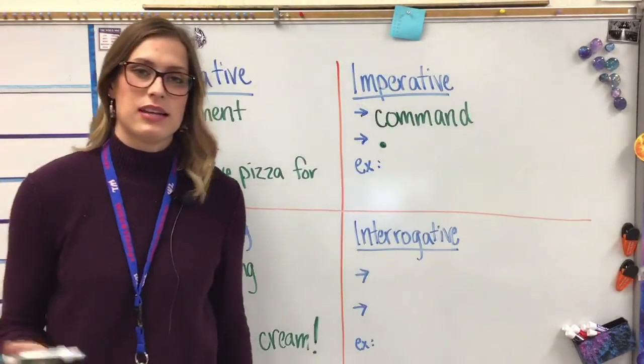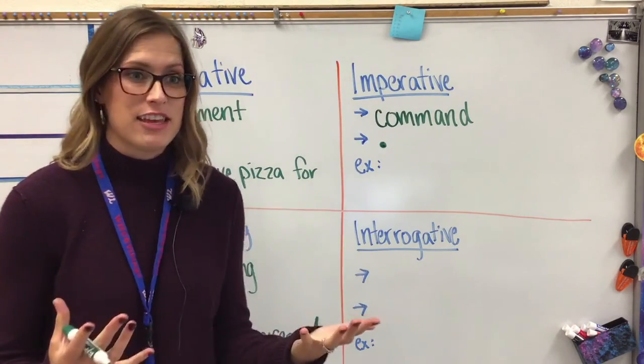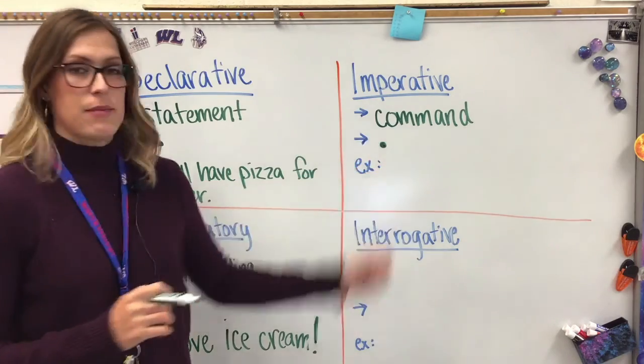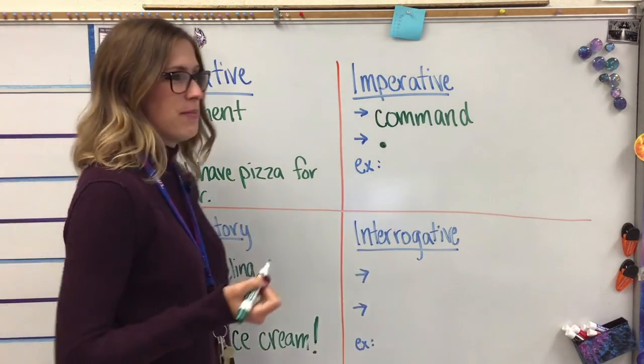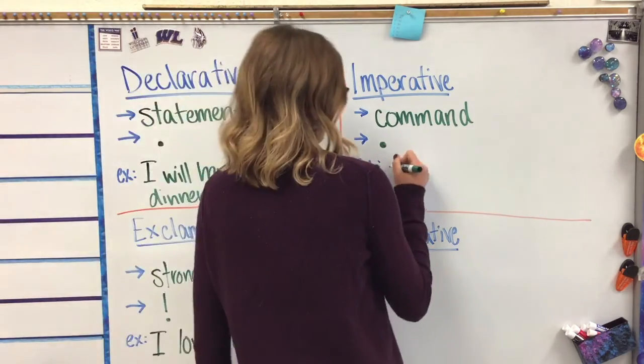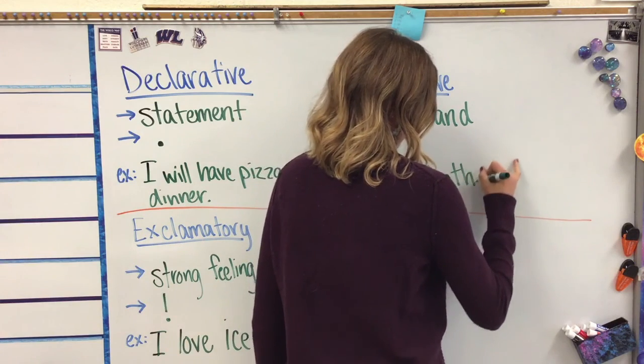Now, an imperative sentence sometimes looks a little bit different than other sentences. It doesn't have a really obvious subject like a lot of our other sentences do. So, one example of an imperative sentence might be, watch the video.